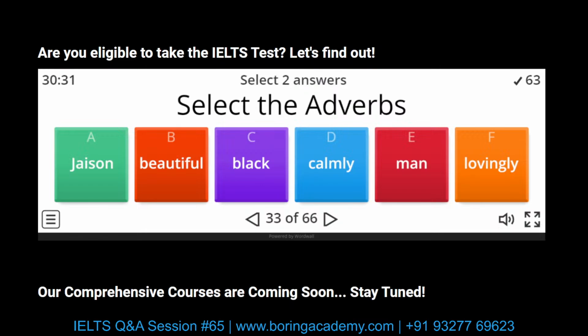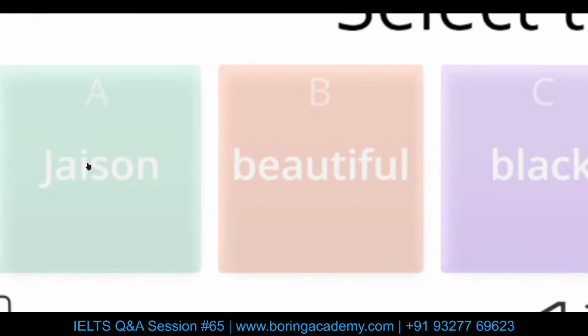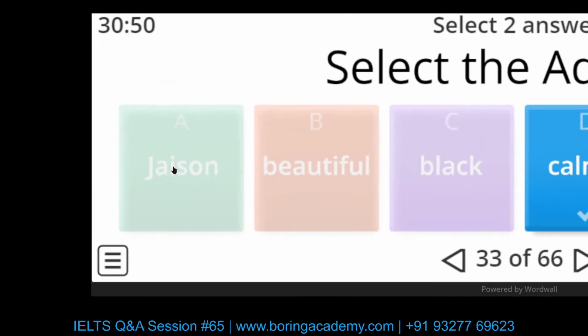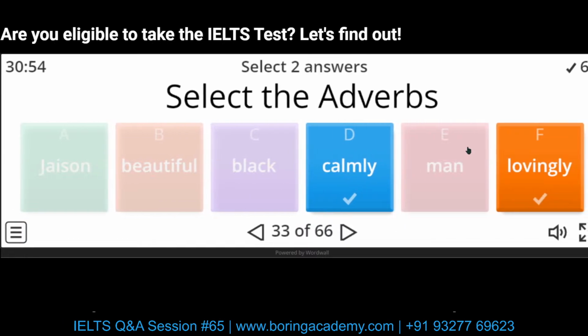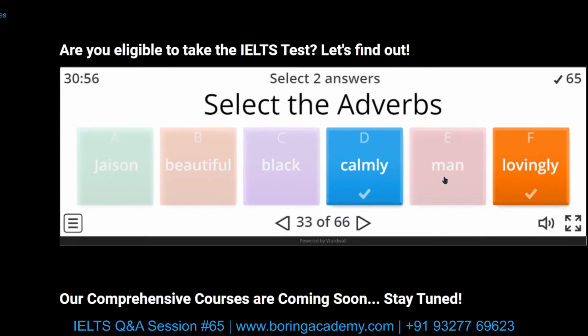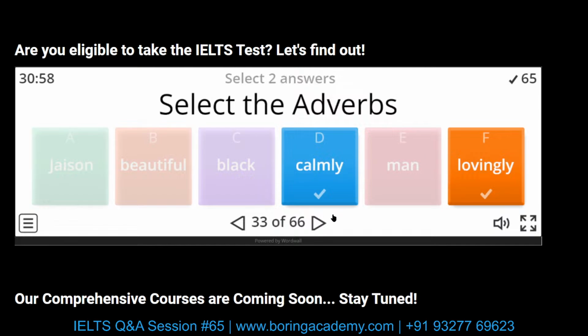Select the adverbs. Okay. Calmly and lovingly, right? Yes. Okay. So let's identify the rest. Jason is a proper noun. Beautiful is an adjective. Black is also an adjective. Man is a common noun. And that is the reason calmly and lovingly, these are our answers.